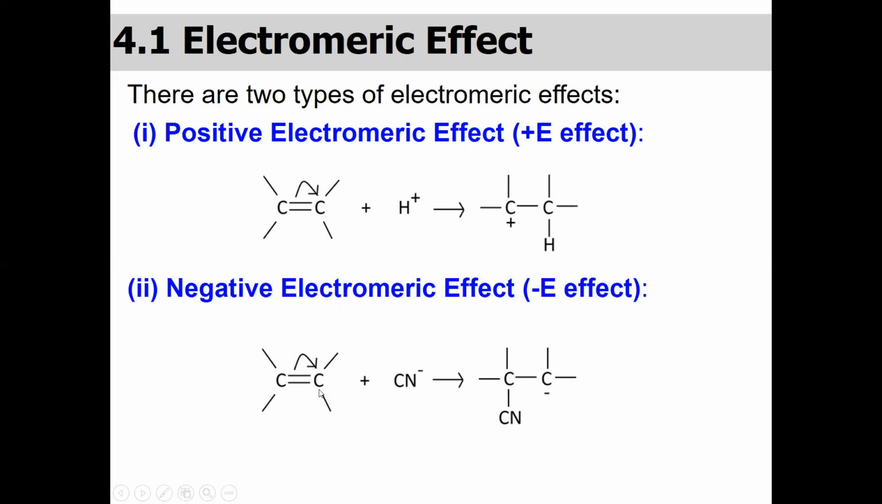Now in the second example, when alkene is attacked by the cyano group, cyano is basically a nucleophile. Now when we have some reaction, ultimately we have a carbanion, the negative carbon. And in this way, we can say a negative electromeric effect is created on this carbon, and it is also known as the minus E effect.